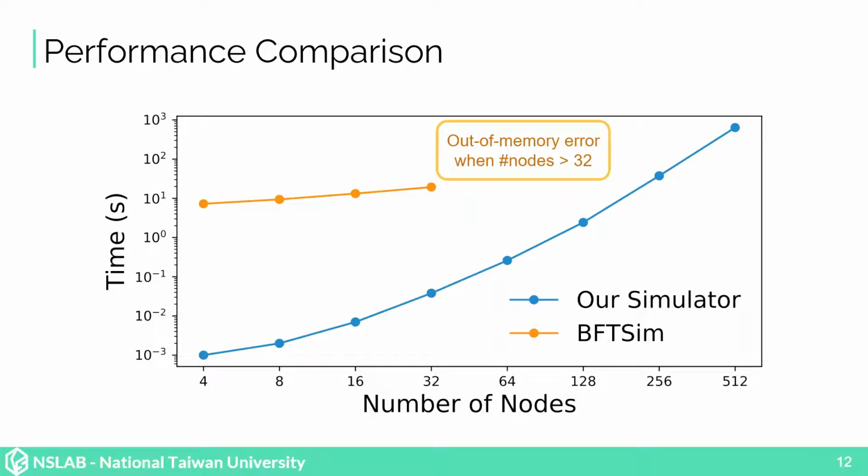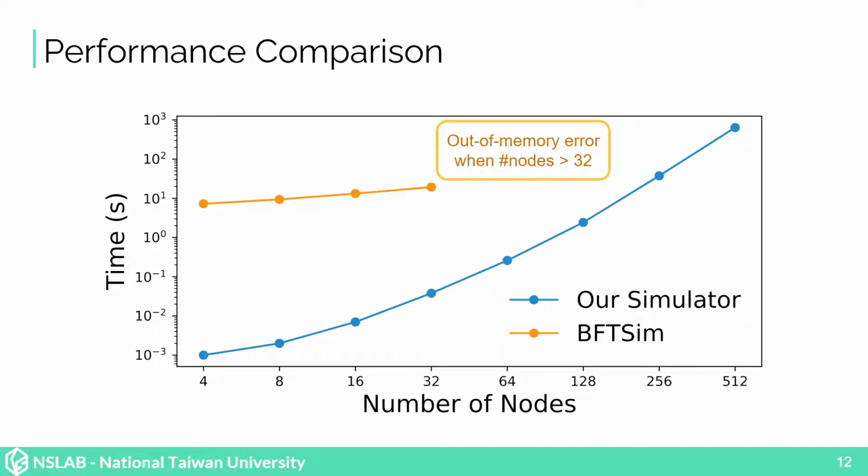This diagram illustrates the simulation time required by our simulator and BFT sim to simulate PBFT. The x-axis is the number of nodes we simulate, from 4 nodes to 512 nodes. The y-axis is the simulation time used by these simulators in seconds. Note that both axes are using log scale.